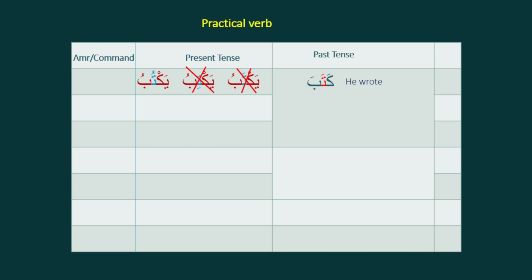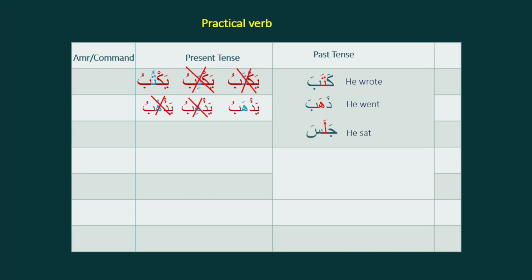Let's see one more verb. Dhahaba means he went. Present tense will be any one of these three, either yadhhabu or yadhhibu or yadhhubu. The middle letter harakat will be here. These two are not correct. So it will be yadhhabu. The first verb's middle letter is taking dhamma, but here the middle letter is fatha.